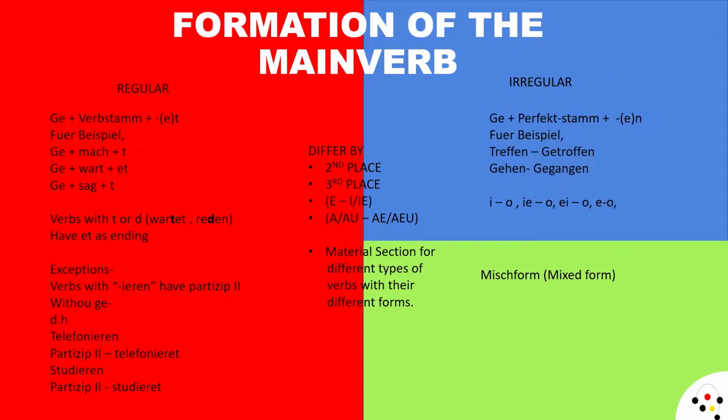Now, irregular form. Ge plus prefix stem, ending en. Für Beispiel: treffen, getroffen, gehen, gegangen. Now again, here we have optional e and compulsory n as ending. Remember, n, not t. Now the prefix stem is different from verb stem. The verb stem translates into prefix stem in irregular of the present perfect. But these are some common translations that we see in irregular forms of the main verb.